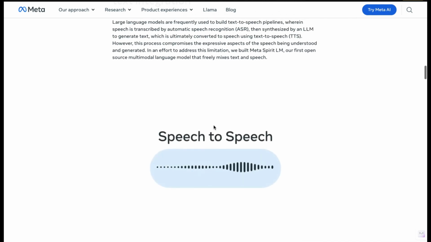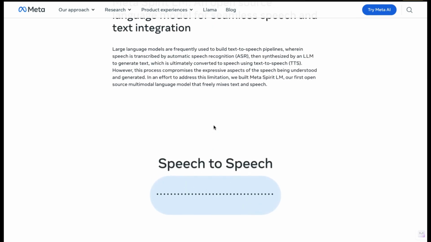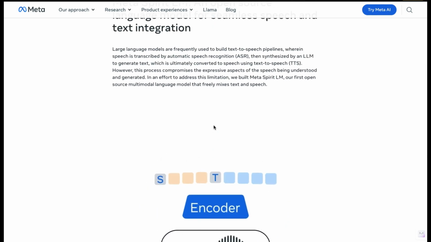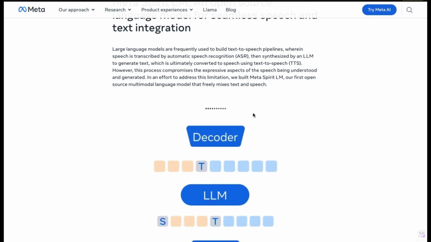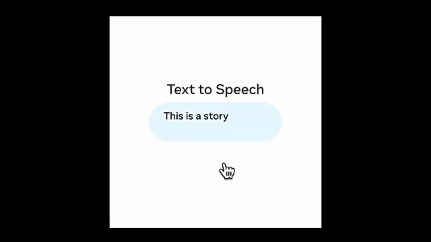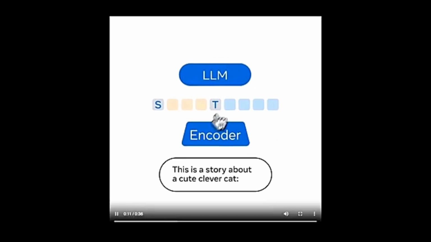Similarly, many text-to-speech outputs tend to sound robotic, losing emotional tone. Meta-Spirit LM, like GPT-4, processes speech directly and generates expressive speech as output. The system works by using an encoder in front of the language model, the LLM.